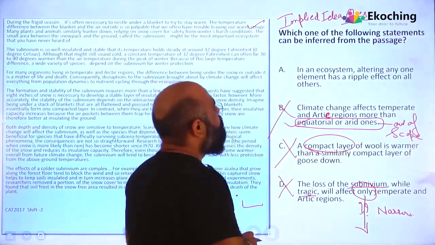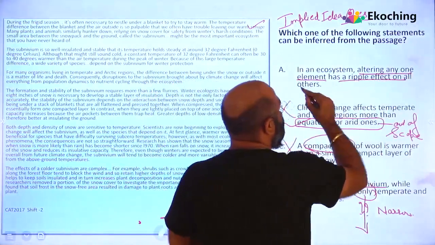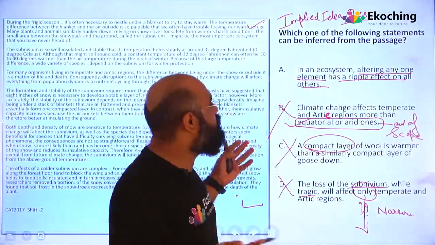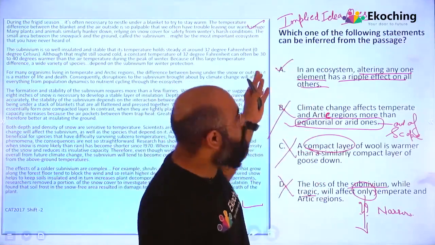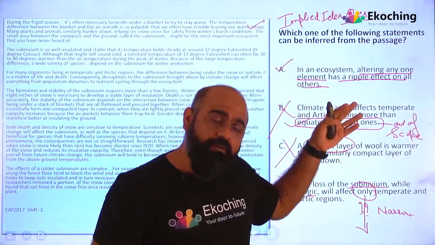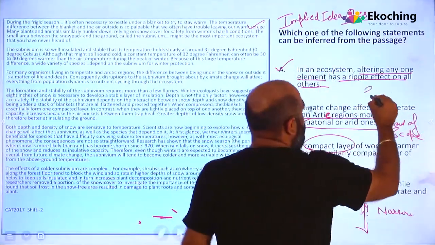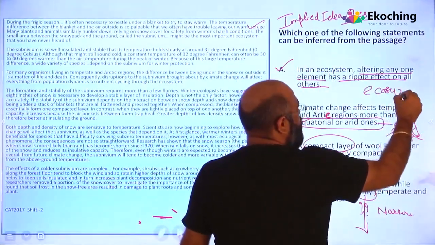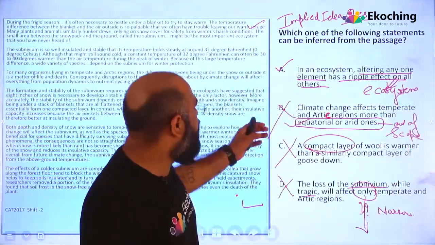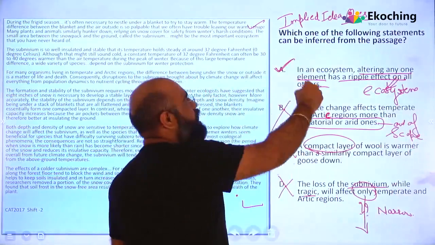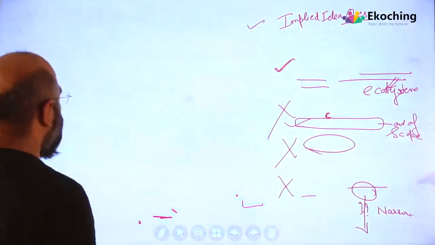Let's go to A. In the ecosystem, altering any one element has a ripple effect on all others. This can be my answer, because when I'm altering one element, we are talking about warmer temperatures. It is affecting my animals, it is affecting my ecosystem, because they have specifically mentioned ecosystem. And when they have mentioned ecosystem, we are talking about all the things here. And that's why option A is the right answer. Right? So this is how you need to solve the passages.